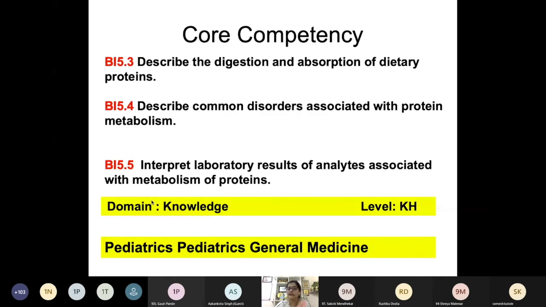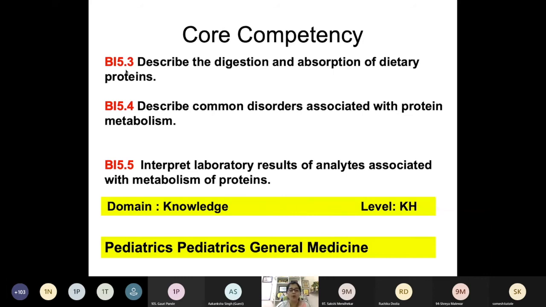During the 6th lecture we are going to cover these 3 competencies. BI 5.3 is to describe digestion and absorption of dietary protein. BI, that stands for biochemistry, 5.4 is to describe common disorders associated with protein metabolism. And BI 5.5: we should be able to interpret and analyze laboratory results associated with the metabolism of protein.